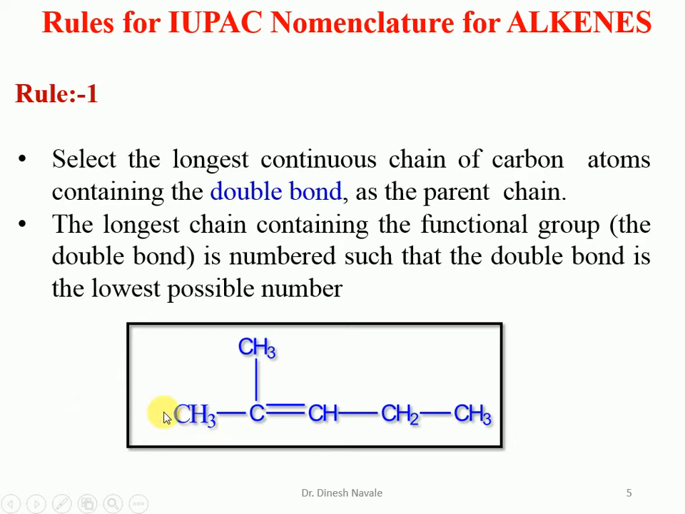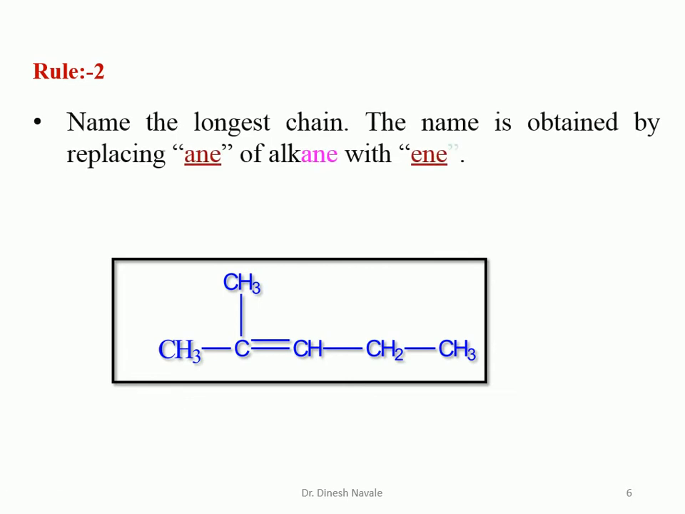The second rule is to name the longest possible chain. The name is obtained by replacing the ane of the alkane with ene. So if it is a 5 carbon atom chain, it will be pentane. But in case of the alkene, the ane will be replaced by ene. So we have to name the longest chain by replacing the ane of the alkane with ene. In this example, there are 5 carbon atoms, 1, 2, 3, 4, 5.